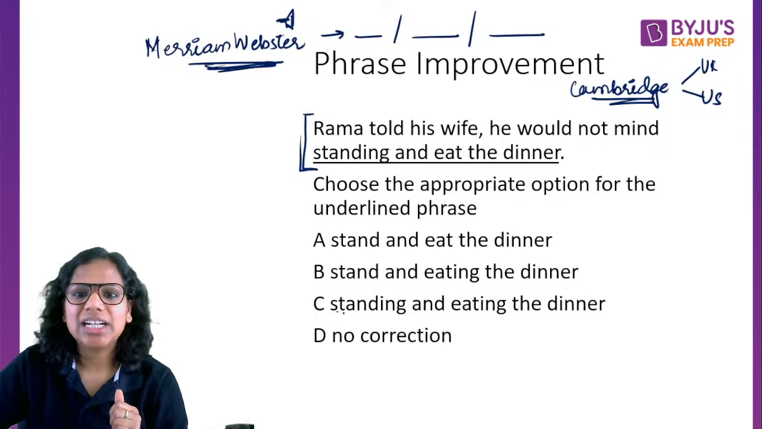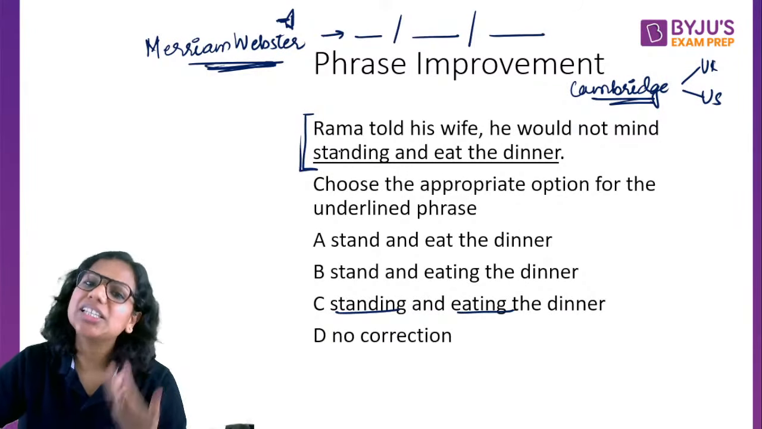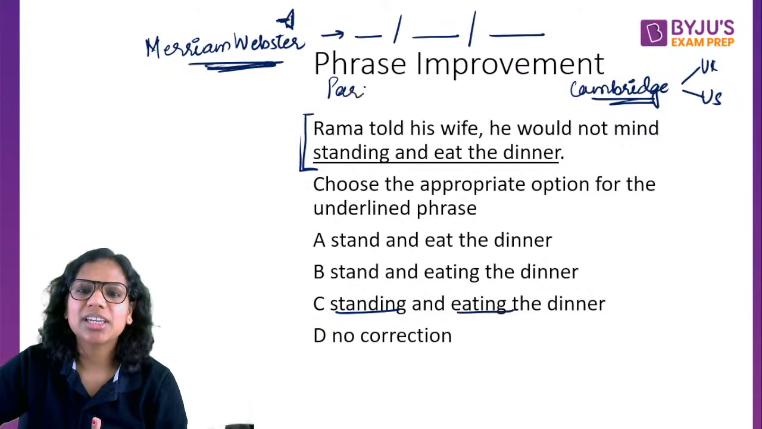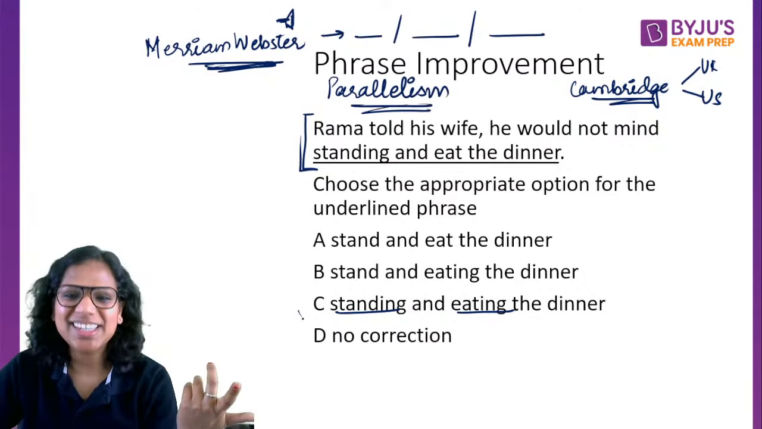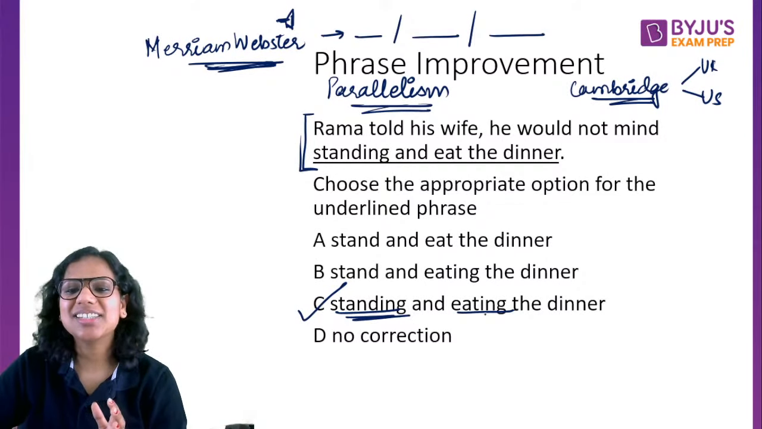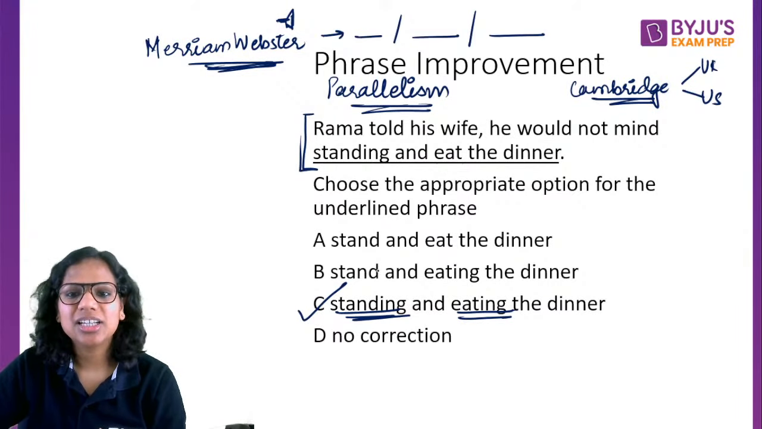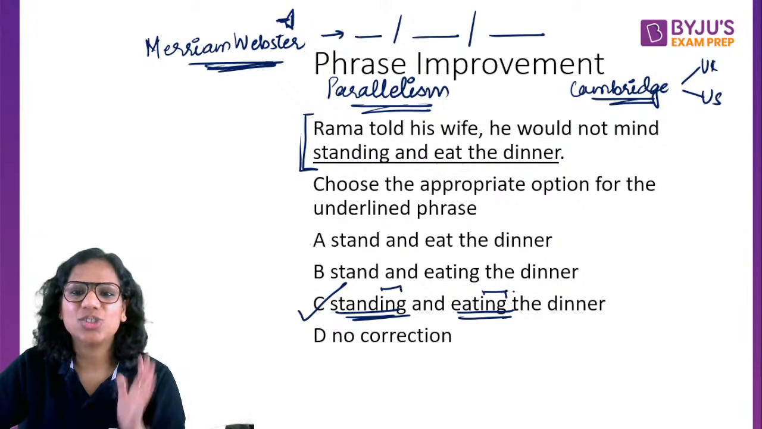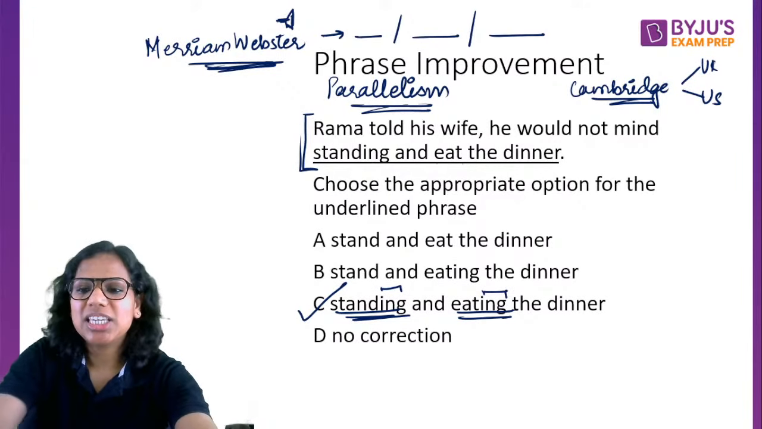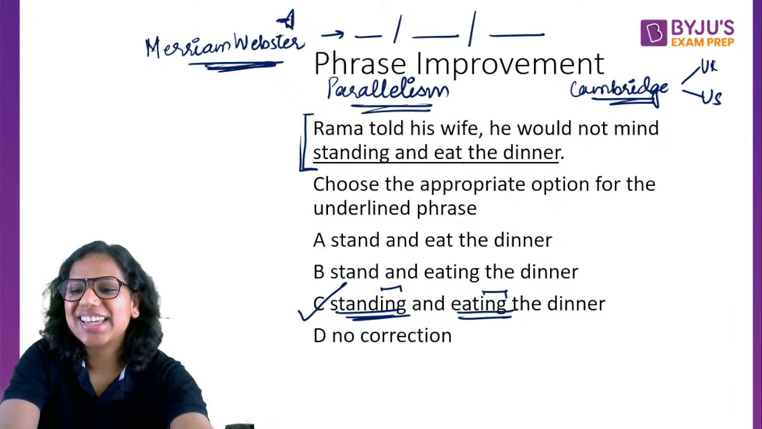Okay. So standing and eating. Parallelism question this is. I didn't write the topic in the heading itself because then it would become very easy. The topic being tested here is parallelism. He would not mind what? Standing and eating. Not standing and eat. Consistency. ING, ING. So the easiest question for the last, right?